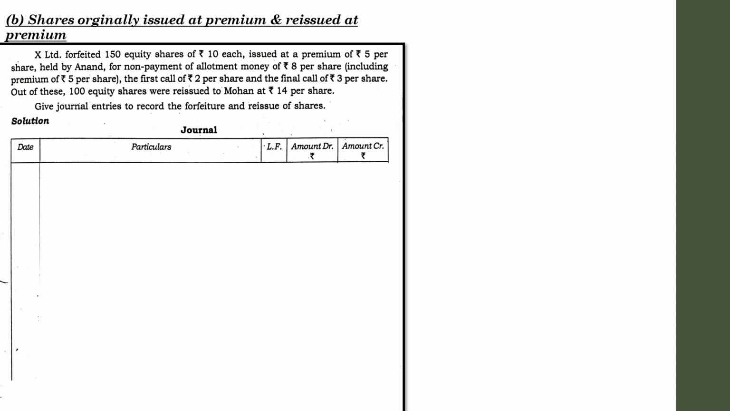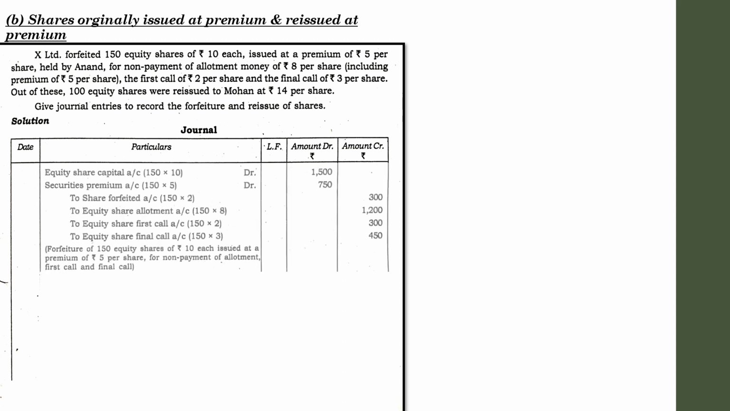First of all, let us pass the journal entry for the forfeiture. Here the person failed to pay the allotment money, so we have to show the details of the premium amount in the forfeiture entry. So the entry will be: equity share capital account debit, securities premium account debit, to share forfeiture account, to equity share allotment, first call and final call. Here there are 4 installments and he only paid 1 installment.